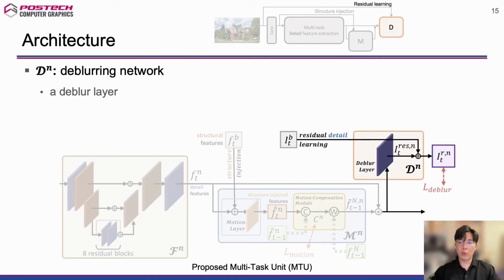The deblurring network D consists of one convolution layer named the deblur layer. The network transforms concatenated detail features of the current and previous frames to an output residual image.